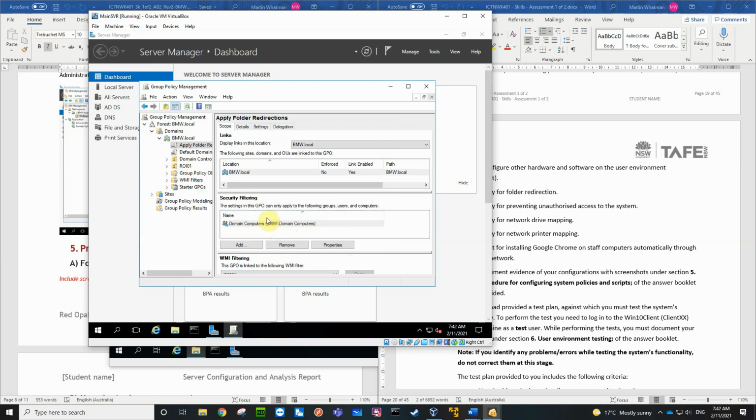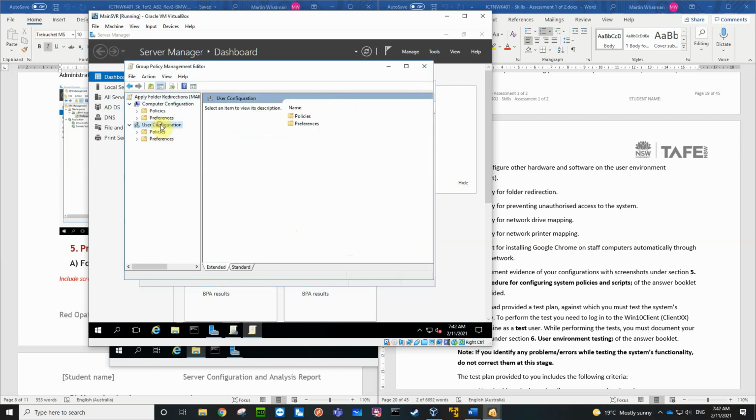And in order to get a group policy to work, it either needs to be authenticated users or domain computers, one or the other. And the reason for that is when we edit this, if we have a look, you can see that we either apply to users or to computers. So you need one or the other.